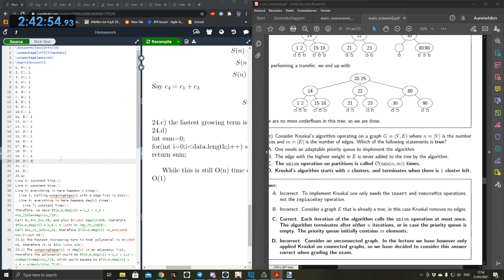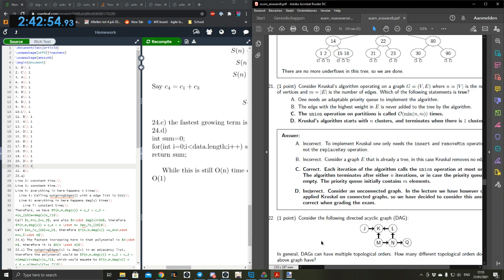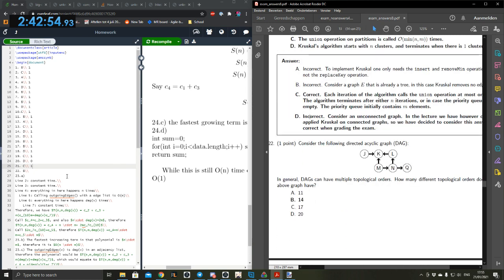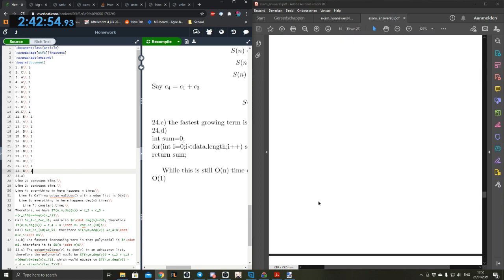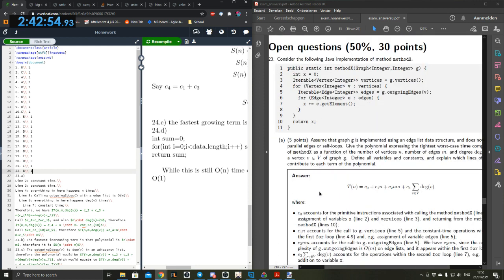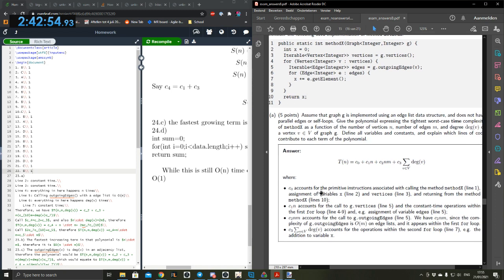Which of the following? Hey, they're both correct. No, they're not. They are incorrect. But wait, why are they both? I have no idea. I think that because of the slides, they would accept this answer in an exam. Okay, fair. B is 14 because we wrote it out. And now the open questions. Here, let's be strict with ourselves.